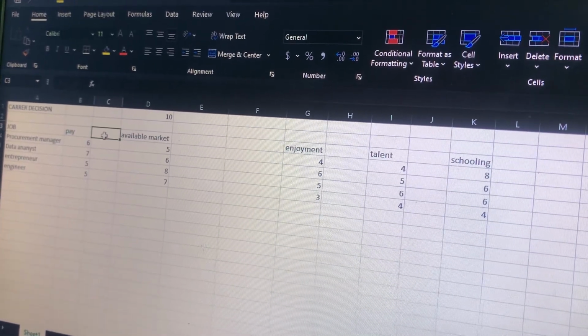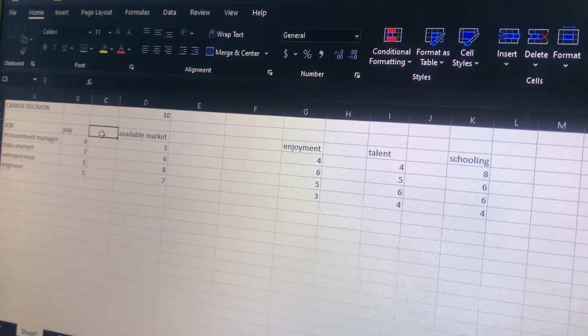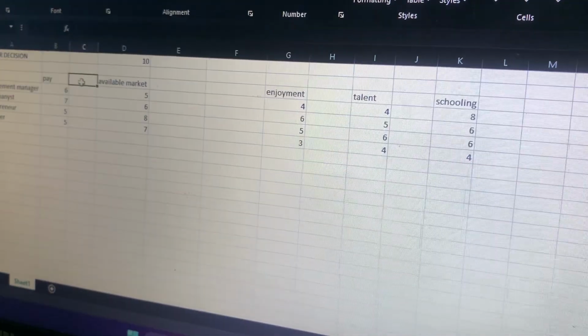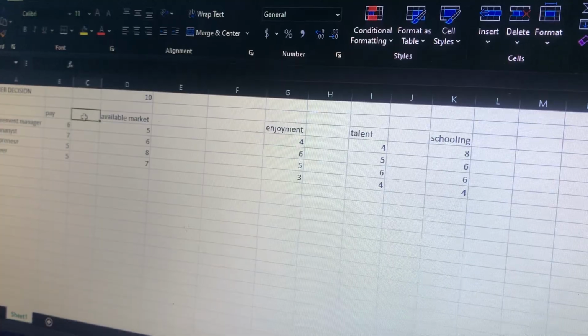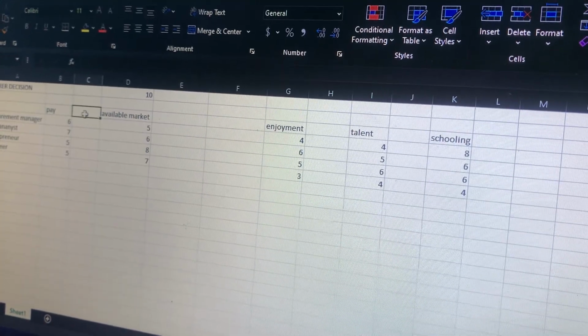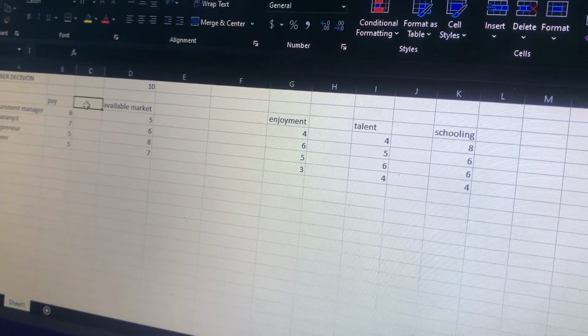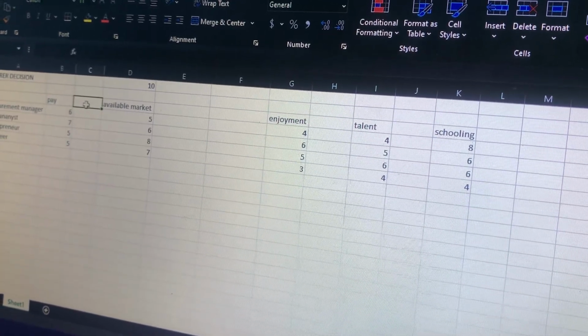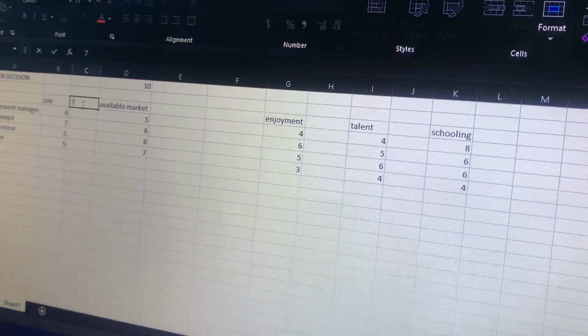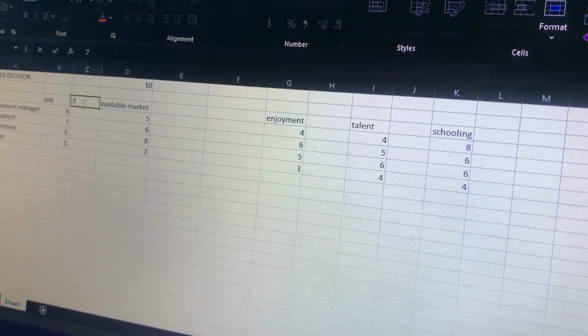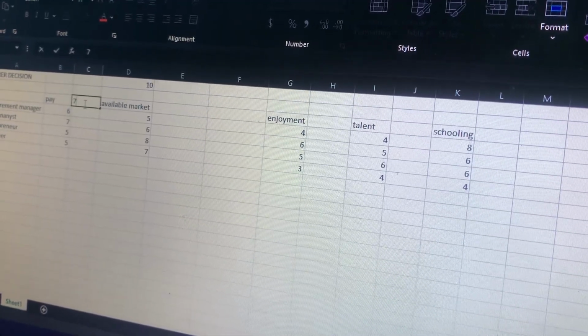Payment. Now when I'm going to choose a job, my attention will go to payment, though payment will not be the main focus, but it's a very necessary thing. So I'll give the attention of 7. Yes, we all want money, so I'll give it an attention of 7.